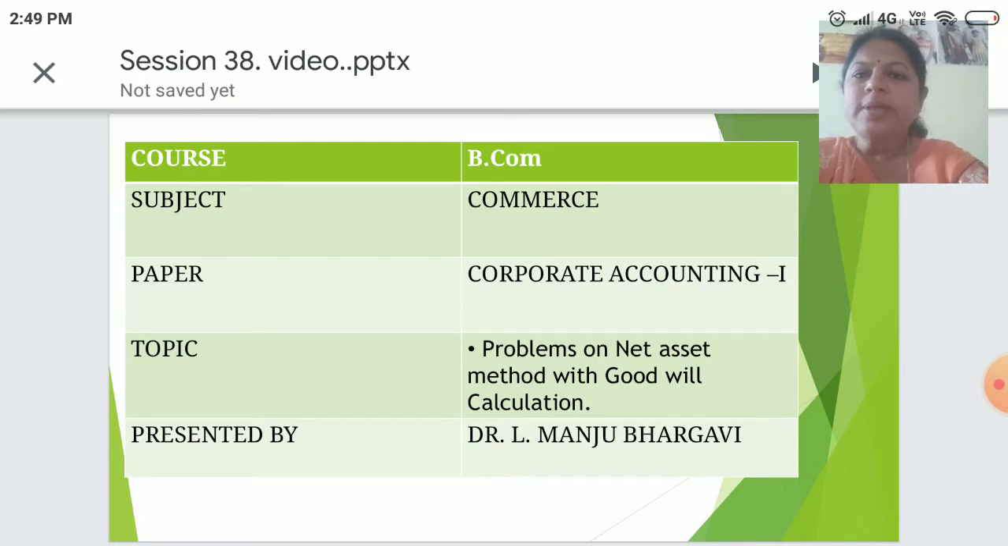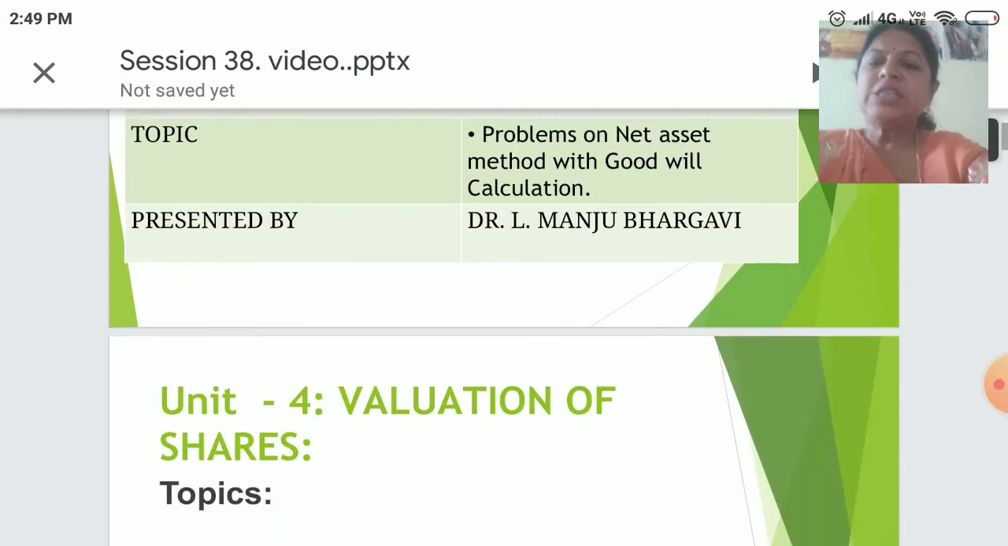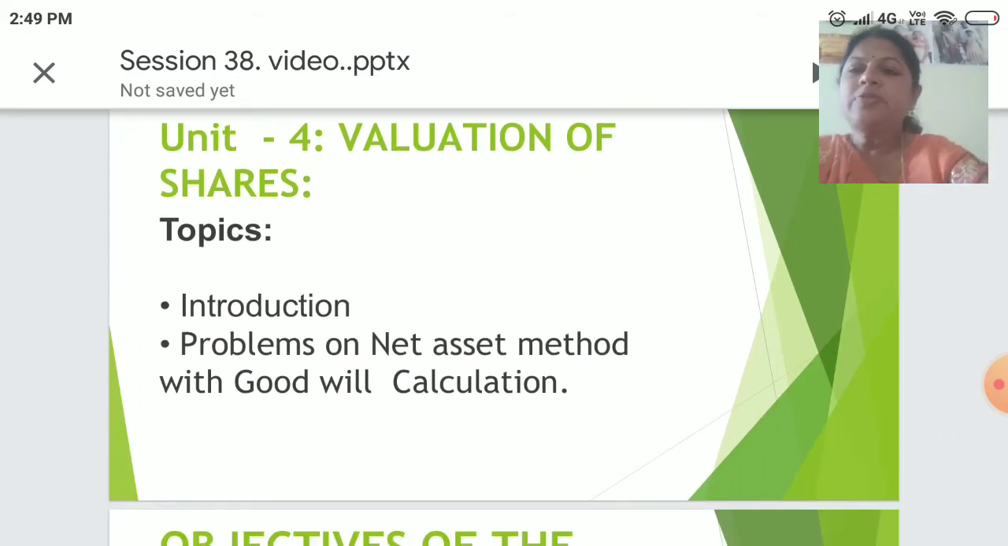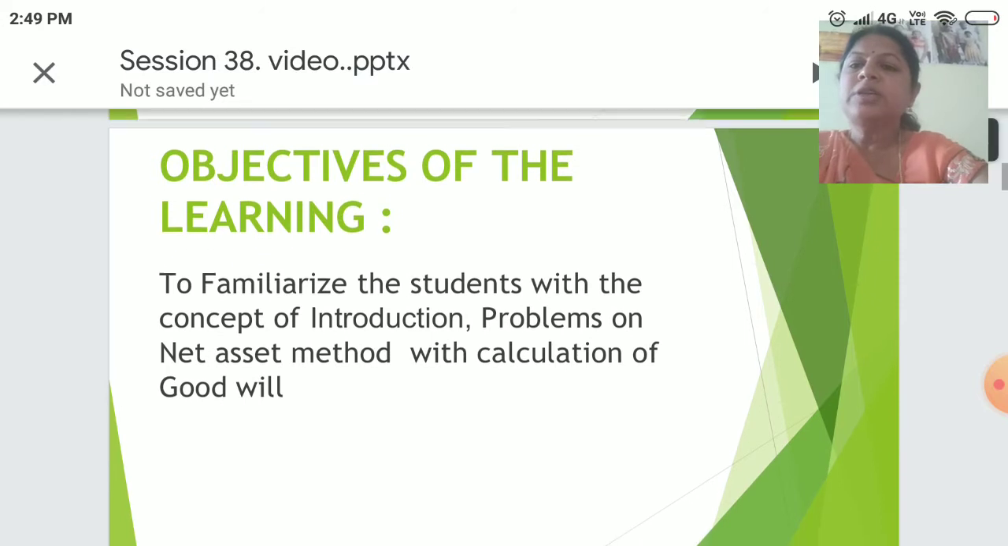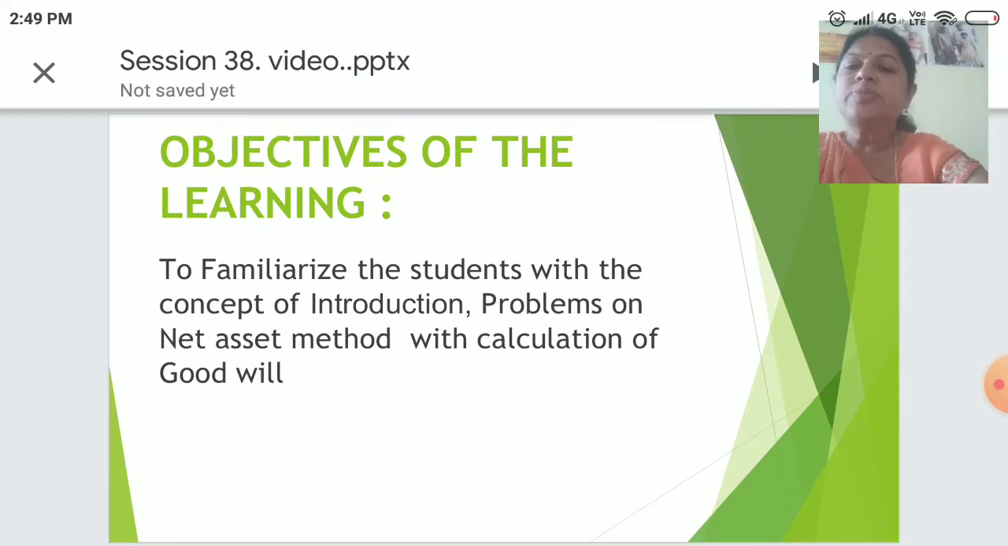Codes BCom, Subject Commerce, Paper Corporate Accounting 1, and topic Problems on Net Asset Method with Goodwill Calculation. The topics that will be covered in this session are Introduction and Problem on Net Asset Method with Goodwill Calculation. Objective of the learning: to familiarize the students with the concept of introduction and problems on net asset method with calculation of goodwill.